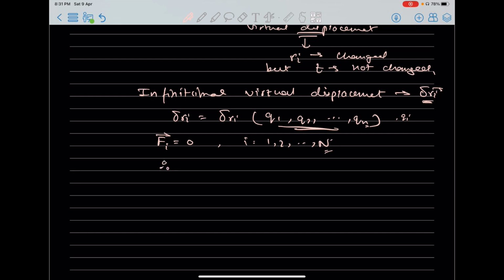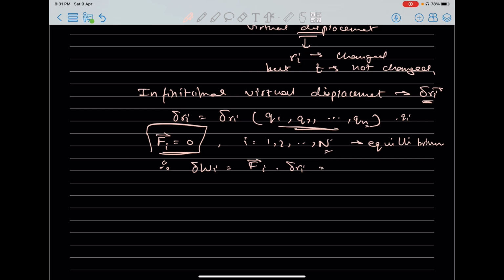Therefore, what will be our virtual work? dWi will be F of i dot dRi. Remember, this is only for equilibrium, right? F of i equals 0 will not hold true when it is not an equilibrium case.